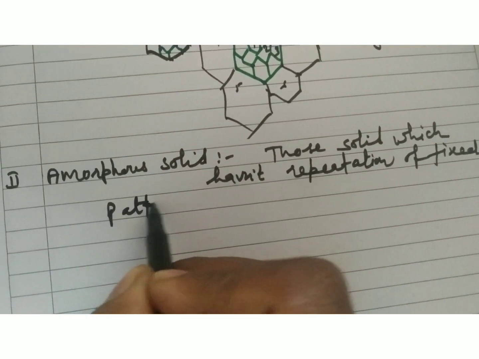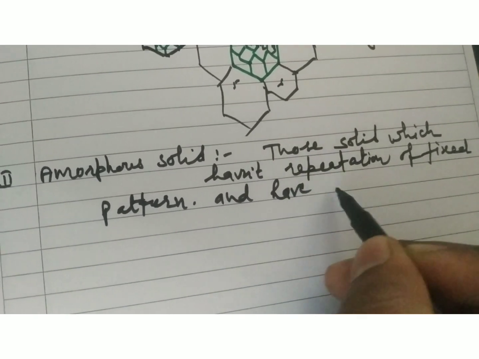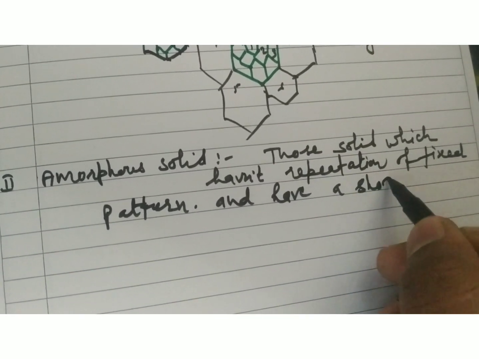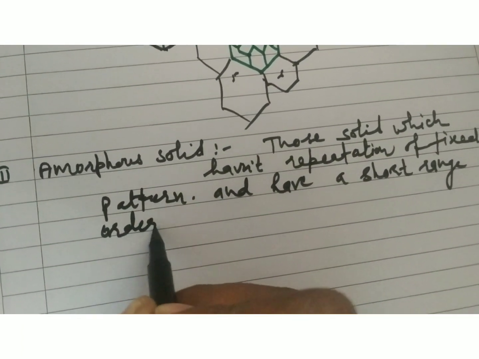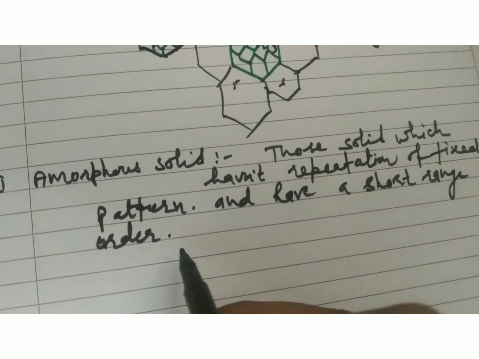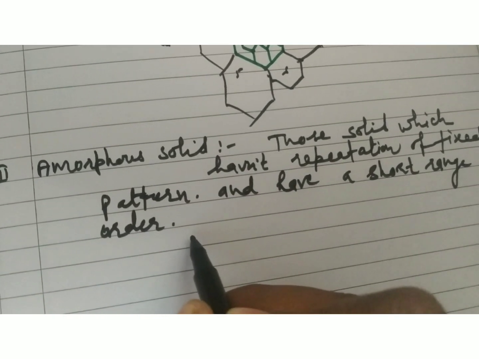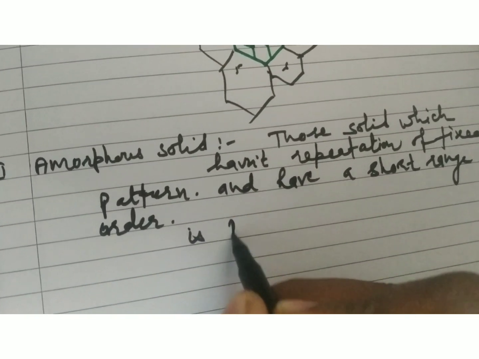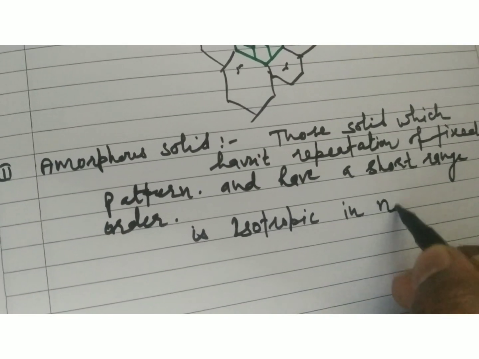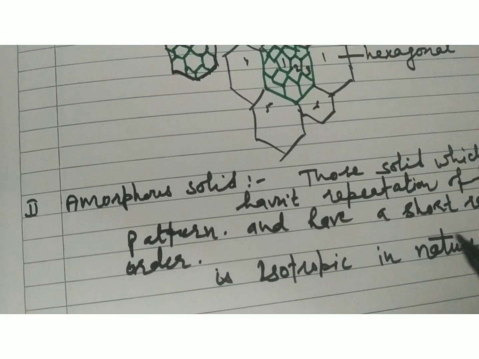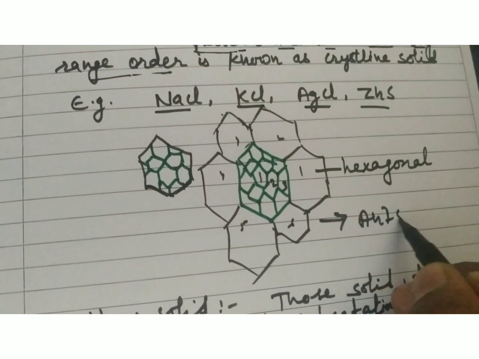Clear? And they have a short range order. Another property of amorphous solids is that this type of solid is isotropic in nature, while crystalline solids are anisotropic in nature.